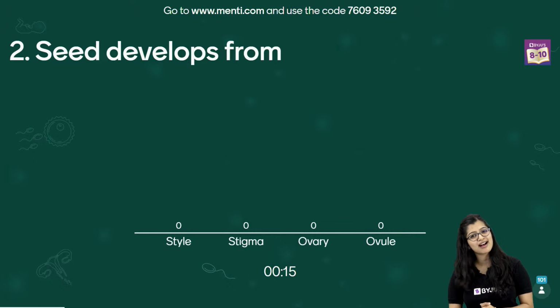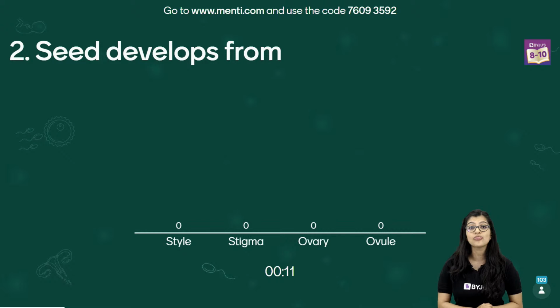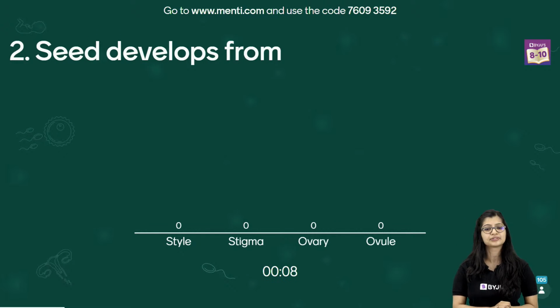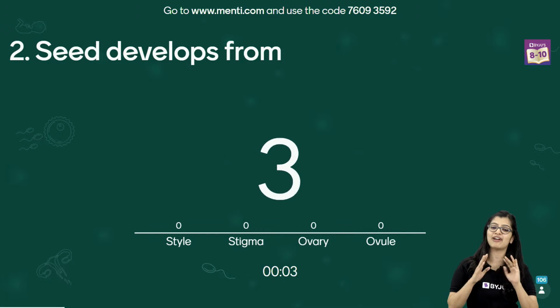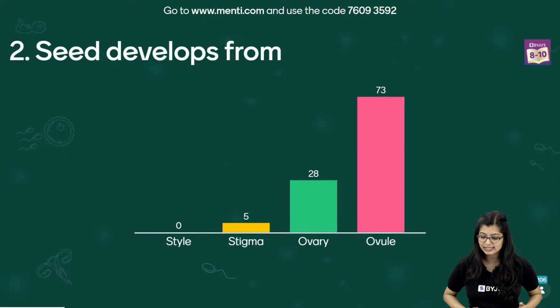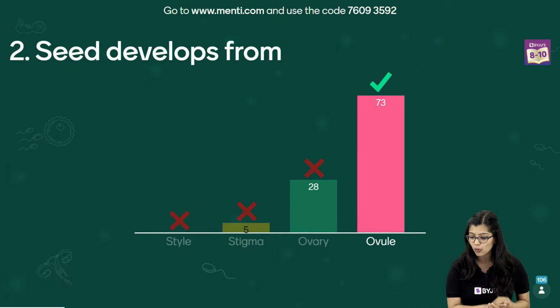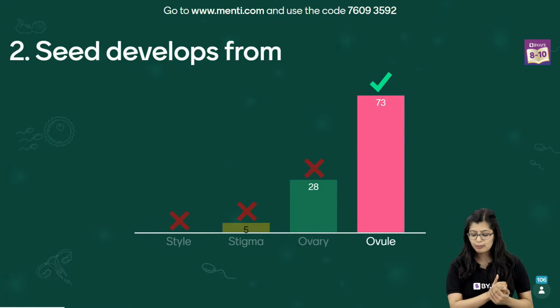Very good, Shakti, you already answered. So we have 13 seconds left on the clock, right? You can already see answers coming in also. Very good, all of you. And time's up. And here, as you can see, the correct answer is option D, ovule. Now, I can see about 73 of you have got it clear that we are talking about the ovule. But some of you have gotten confused with ovary, right? Oh, I can also see that there are some misclicks. Okay, Fennel and Abhinav, it's completely okay.